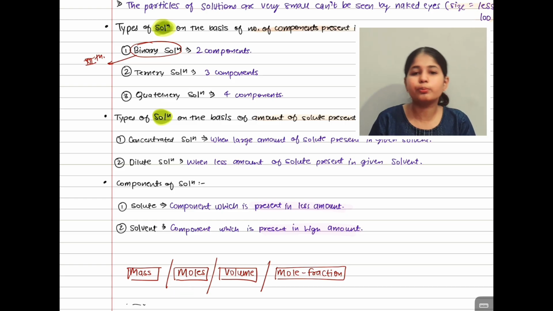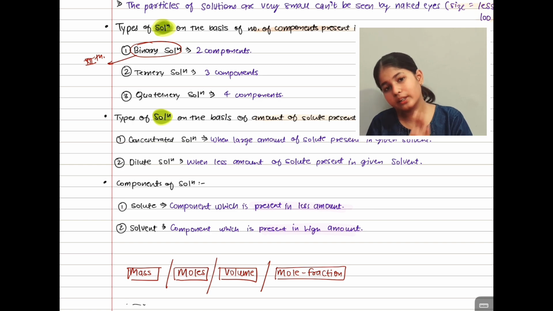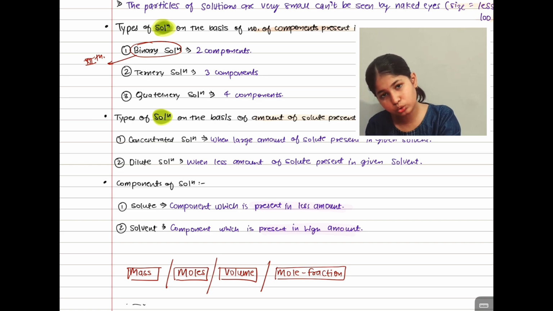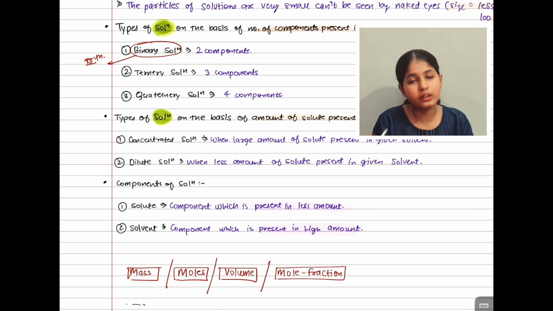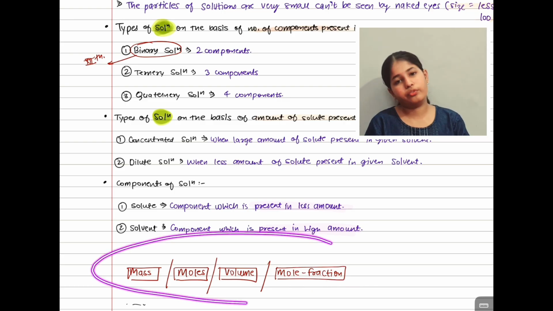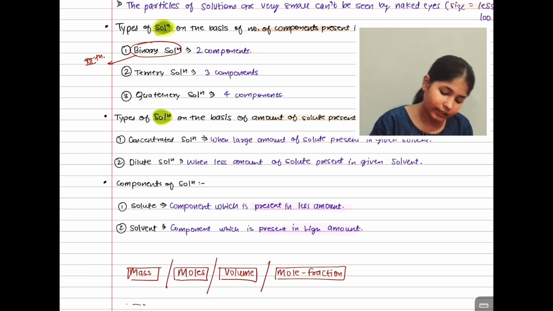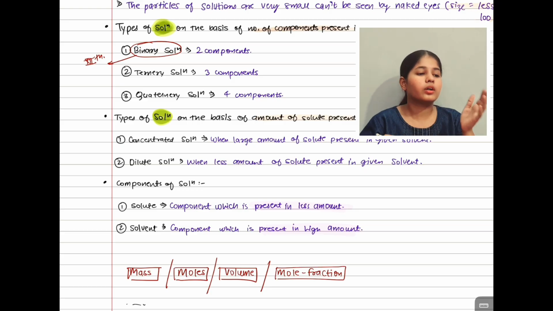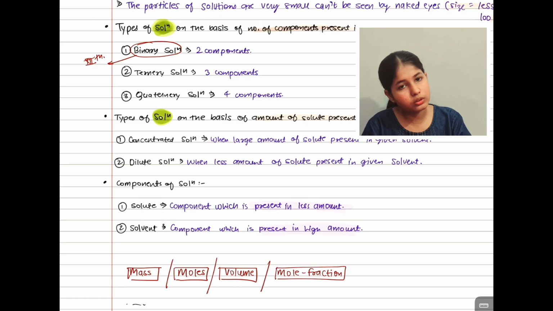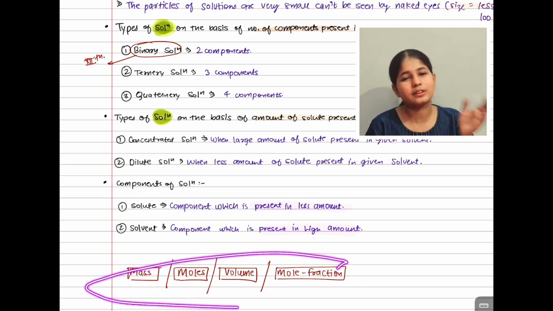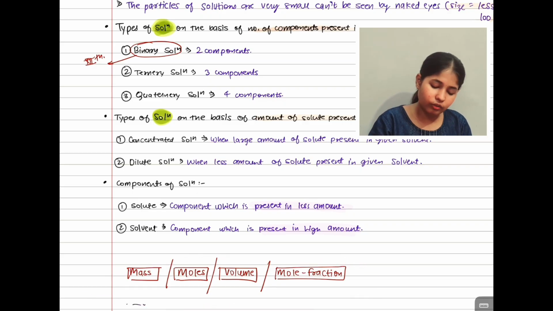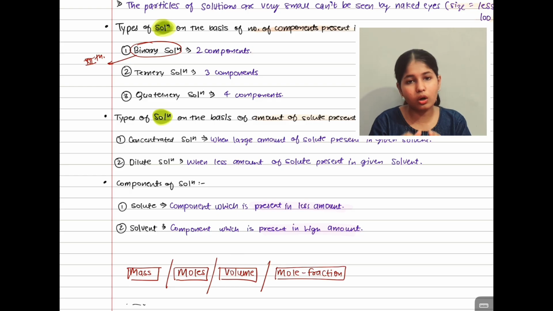Whether you take out the moles in 1 glass of water and 3 spoons of sugar, you can compare. Or you can take out the volume or mole fraction. So these are the methods through which you simply have to take out the moles, mass, mole fraction, or any of them. You have to take both of the components, and then you will simply compare.